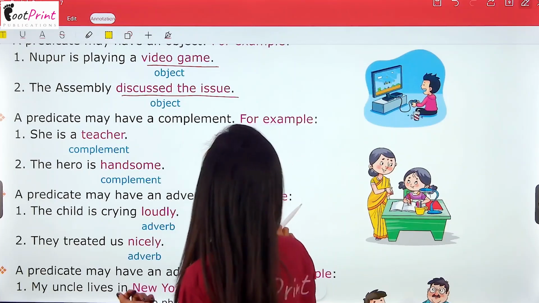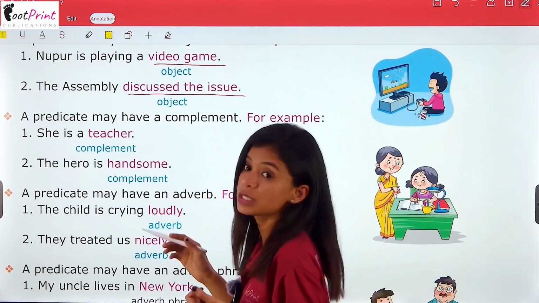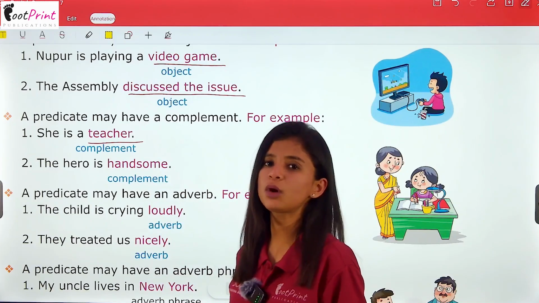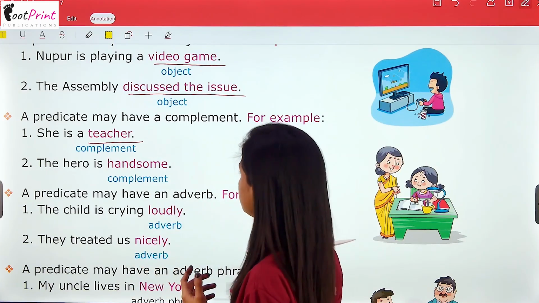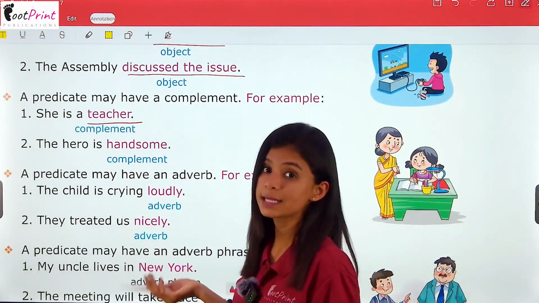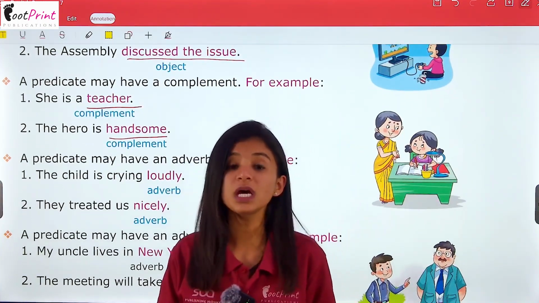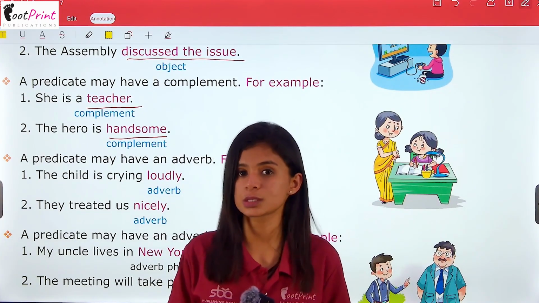A predicate may have a complement. For example, she is a teacher. Now a teacher is a complement, or we can say an adjective. The hero is handsome. This is also a complement, that we are praising the hero for his looks, that he is handsome.